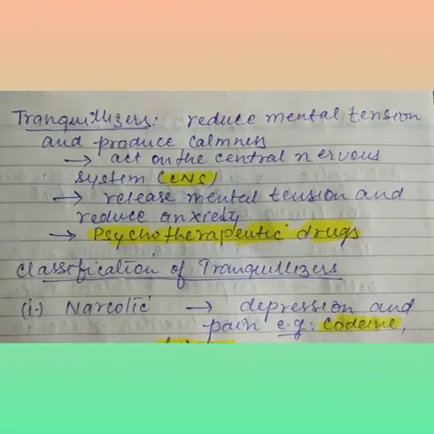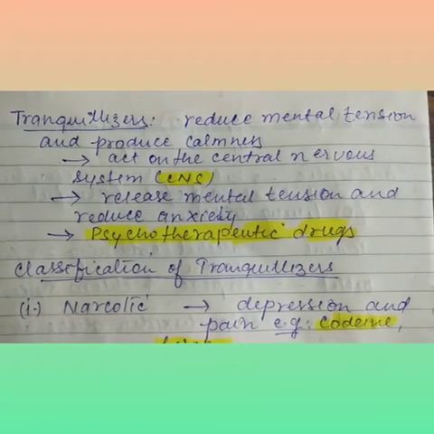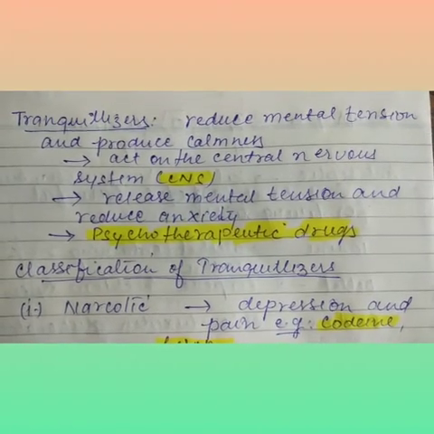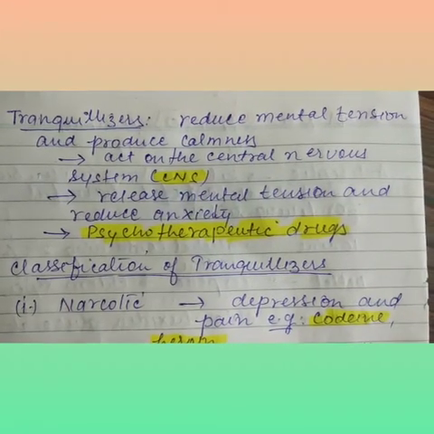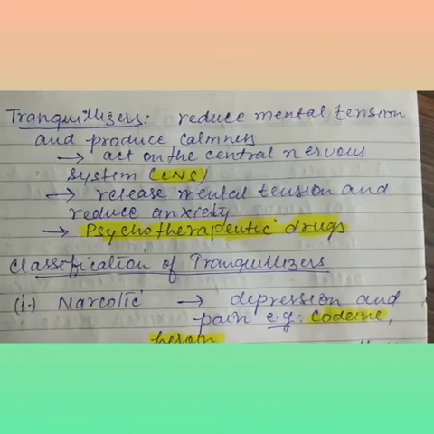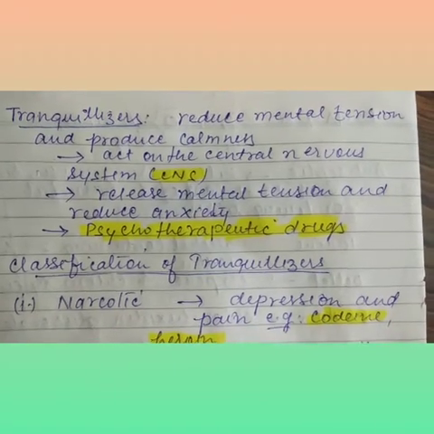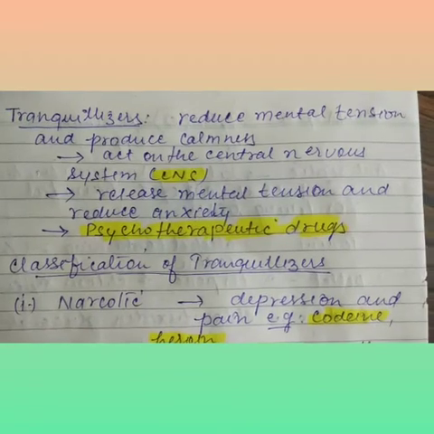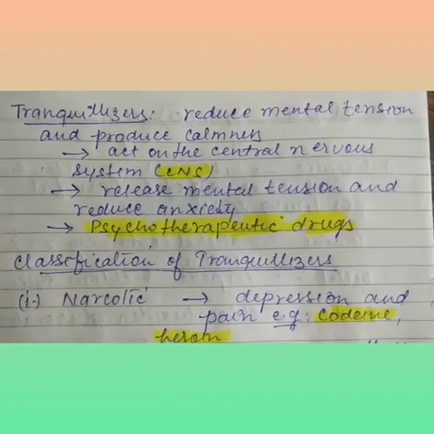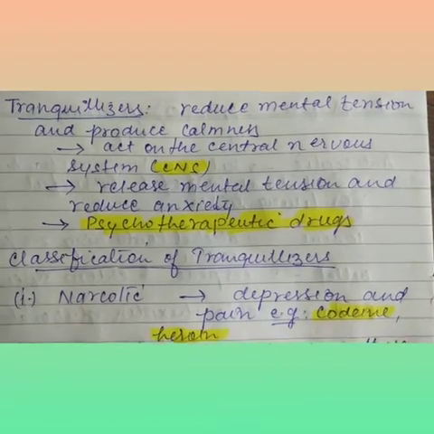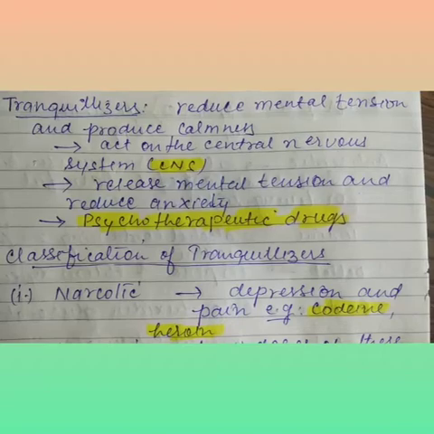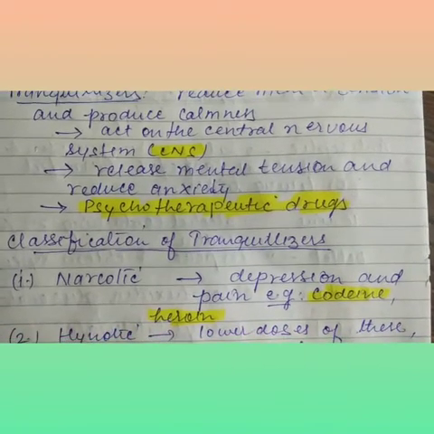Tranquilizer is used to reduce mental tension and produce calmness. The name is already clear: trans means अशांत रहना, quiet माने quiet. अशांत रहने पर यानी डिप्रेशन होने पर ये मेडिसिन उसको क्वाइट करती हैं, शांत करती हैं. Now the second point: it acts on the central nervous system, CNS. Next, it releases mental tension and reduces anxiety. They are actually psychotherapeutic drugs.